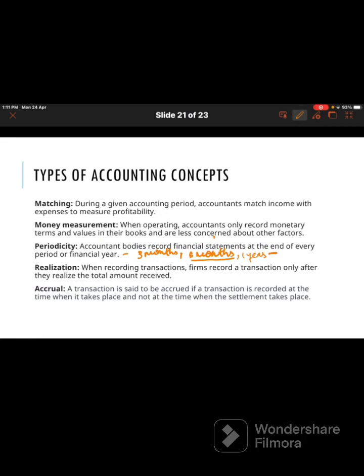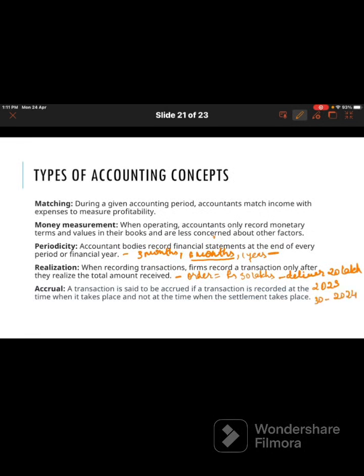Next concept is the realization concept. When recording transactions, firms record the transactions only after they realize the total amount received. For example, you received an order for rupees 50 lakhs, but you deliver 20 lakhs of goods in this financial year, say the financial year 2023, and another 30 lakhs will be delivered in the next financial year, 2024.